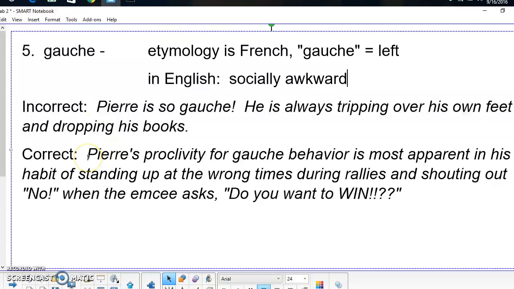So here's the correct use of it. Pierre's proclivity, which means, again, a natural inclination for something, for gauche behavior, is most apparent in his habit of standing up at the wrong times during the rallies. Hope you're not doing that today. And shouting out no when the MC asks, do you want to win? So here's behavior that's just socially wrong. He's doing things at the wrong time and saying the wrong things. That's going to merit the word gauche. It's got to be social, not physical.